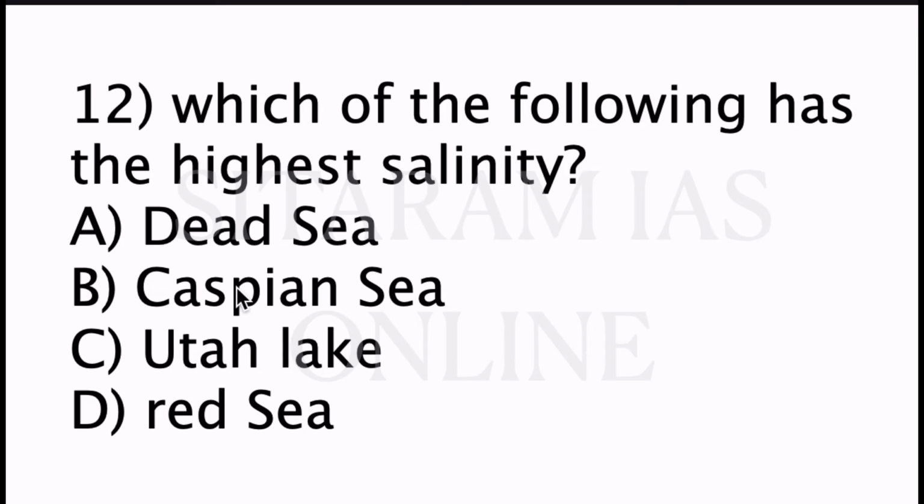Russia, Kazakhstan, Azerbaijan, Turkmenistan and Iran surround this Caspian Sea. And now Lake Huron is a freshwater lake in the US, and the Red Sea. Why is it called the Red Sea even though its water is not red? Because the coral reefs which are present under the surface of the water give a beautiful red color. So for that reason it is called the Red Sea.